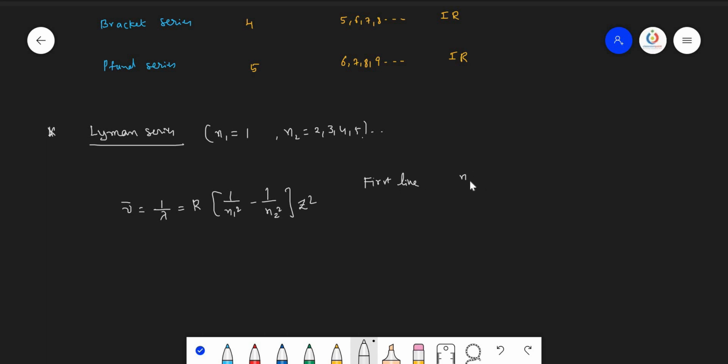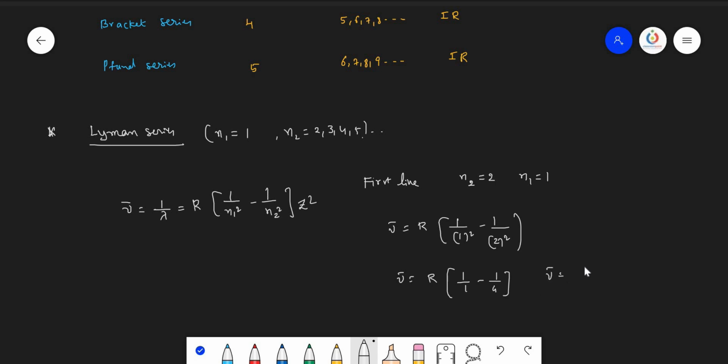The first line is where the electron comes back from n2 equals 2 to n1 equals 1, so from the second orbit to the first orbit. So now nu bar equals R into 1 upon 1 square minus 1 upon 2 square. So nu bar equals R into 1 by 1 minus 1 by 4.